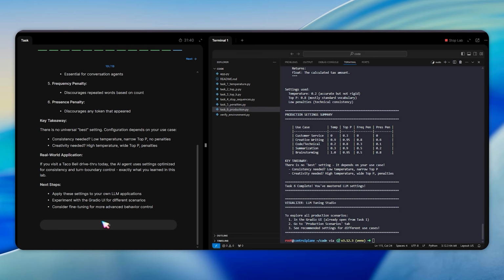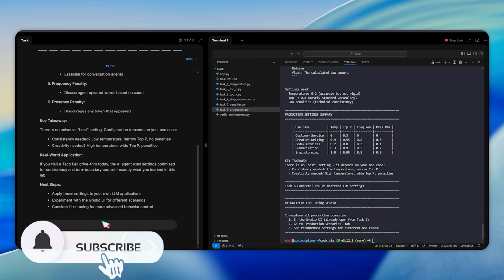That is it. We went from 0 to production-ready LLM configuration. We learned how temperature affects randomness in token selection. We explored top P nucleus sampling and compared it with top K. We implemented stop sequences for conversation boundaries. We applied frequency and presence penalties to control repetition. We configured the same model for 3 different scenarios: drive-thru ordering, creative writing, and code documentation. You now understand how to tune LLM parameters, so the same model can behave completely differently depending on whether you need consistency or creativity.